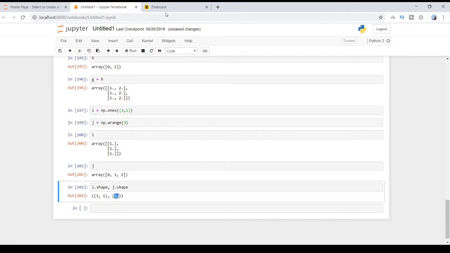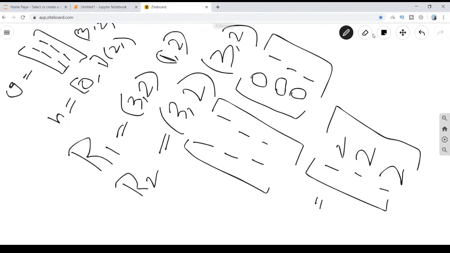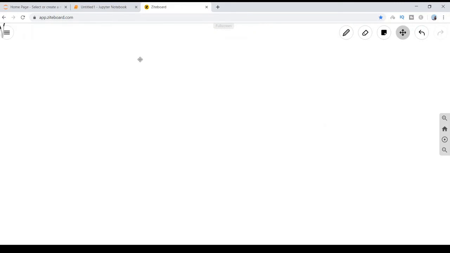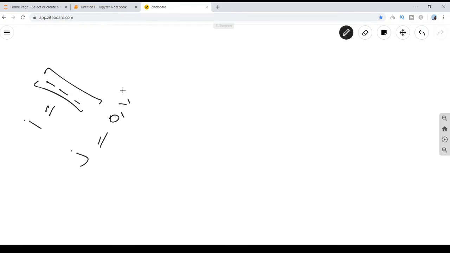Let's go back to our whiteboard. First, in i we have the values vertically, 1 1 1, and in j we have horizontally 0 1 and 2.